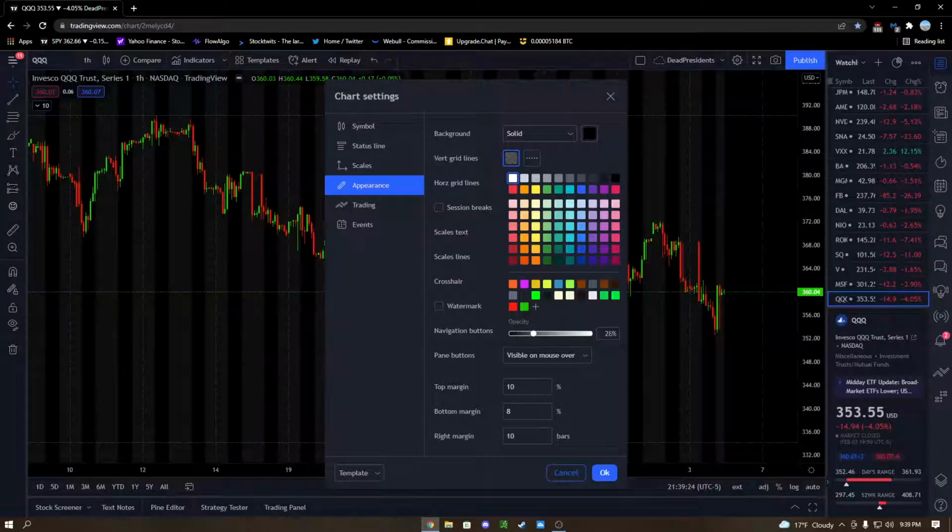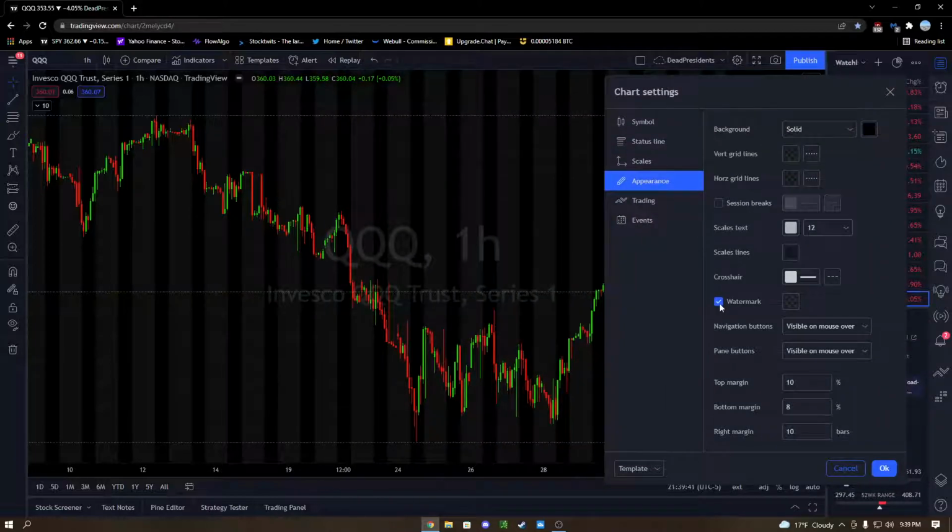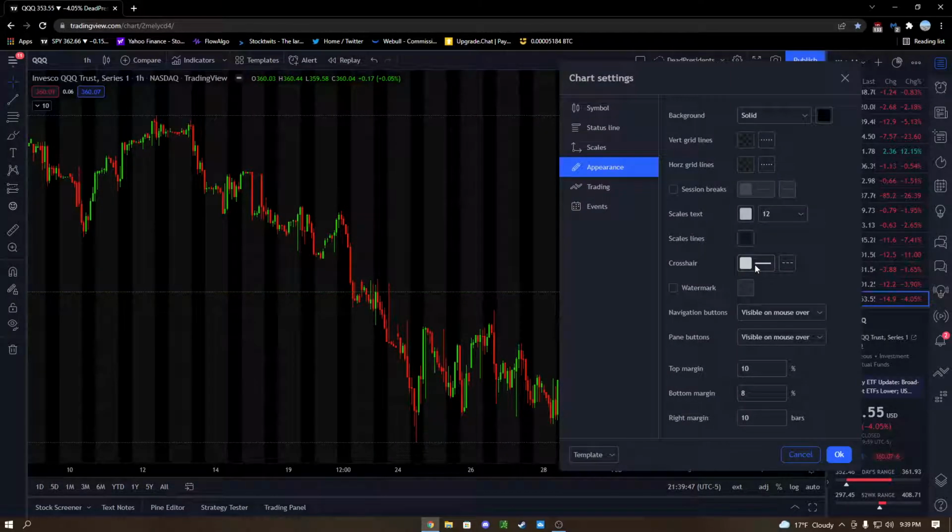You can mess with the vertical grid lines, like those. I like to keep mine low visibility just because I really don't care for them. Session breaks, don't like to have those on. I don't even need them. I know when the session's done. Scan lines, crosshair, watermark if you're trying to maybe take a screenshot of the chart you're sending. I don't usually have that on. So the only thing on this I really changed probably is the background of black.